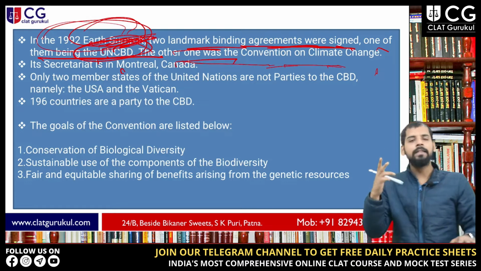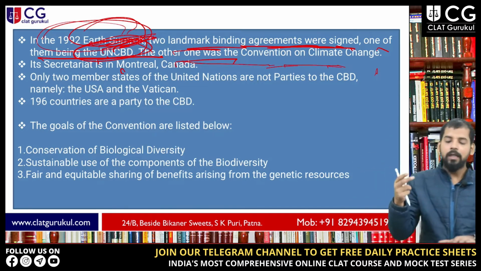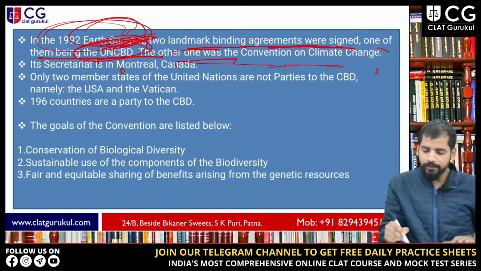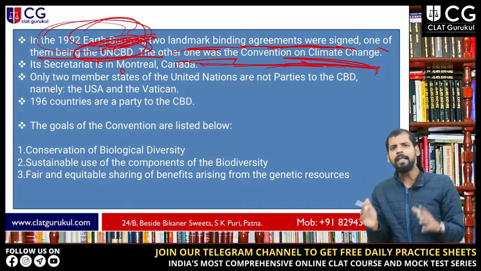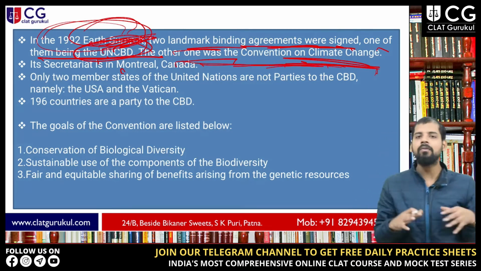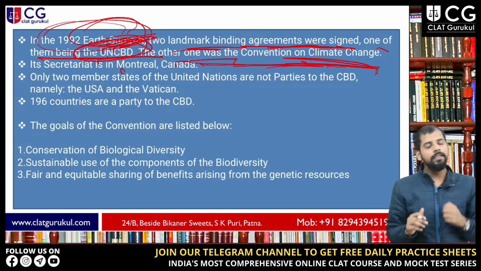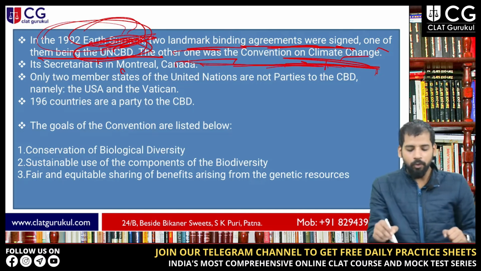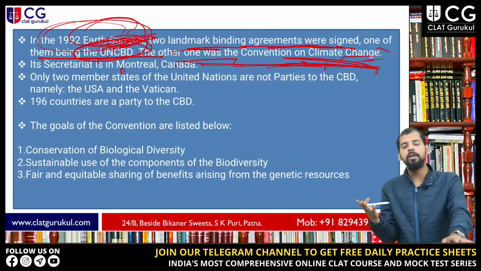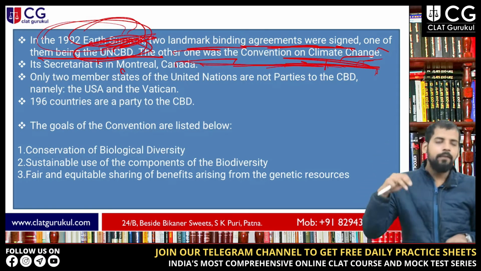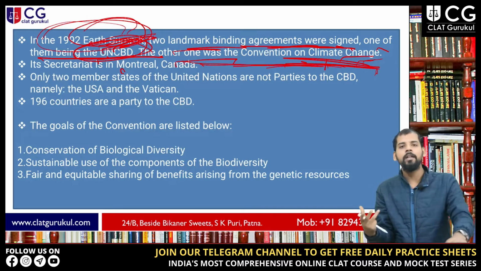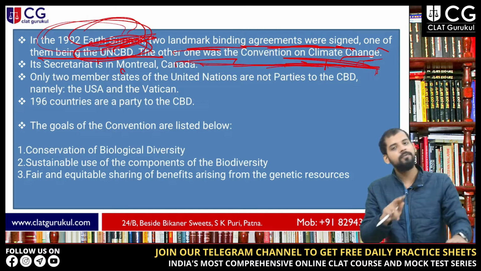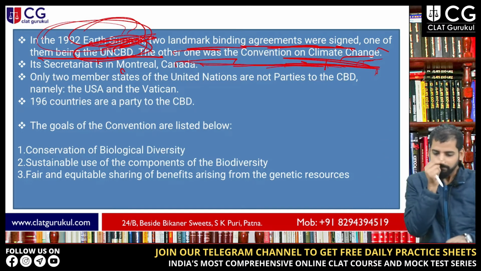And the second convention signed at the 1992 Earth Summit was the Convention on Climate Change. This whole thing revolves around environmental concerns. These two conventions are related to the environment. It is very important for you because environment news is very important recently, as India is focusing so much on environment and air pollution. Everything related to the environment is very important for you.